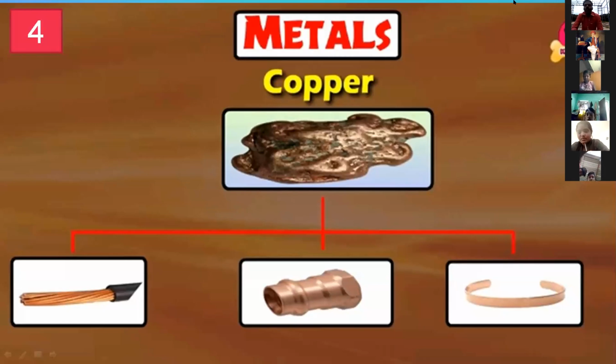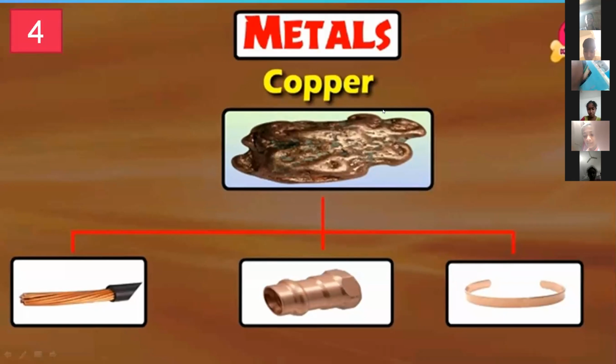This is the copper metal. These things are a wire, a copper tube, and a bracelet. These three are made up of copper.